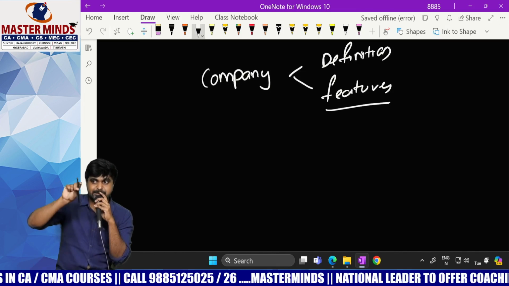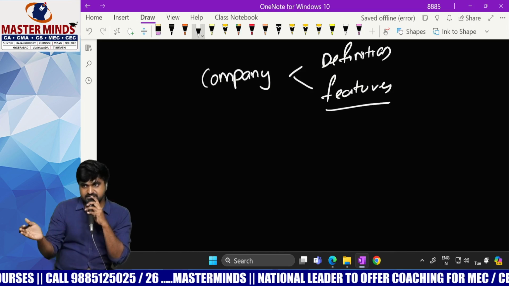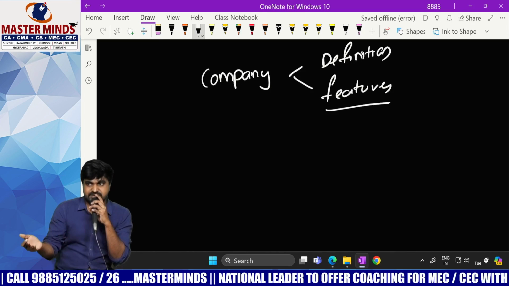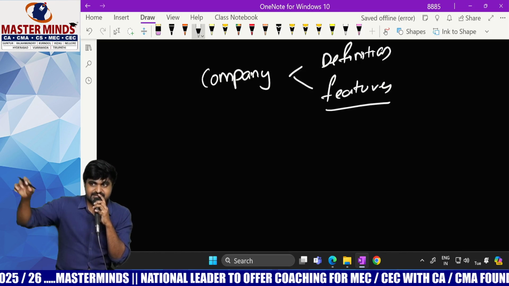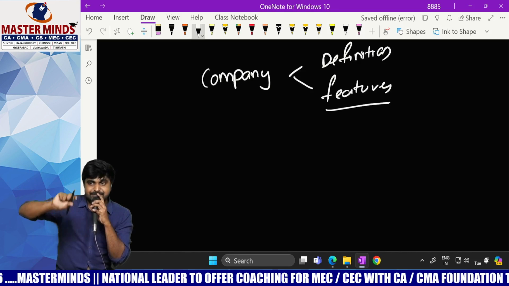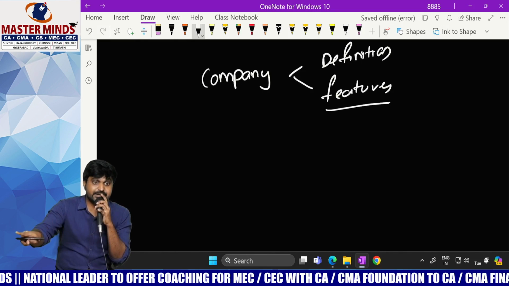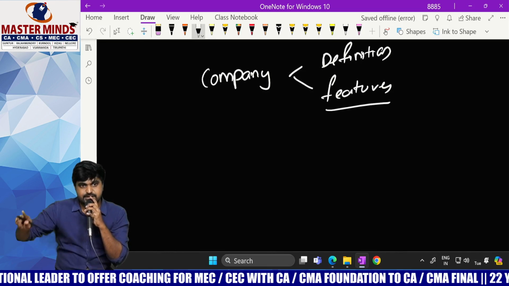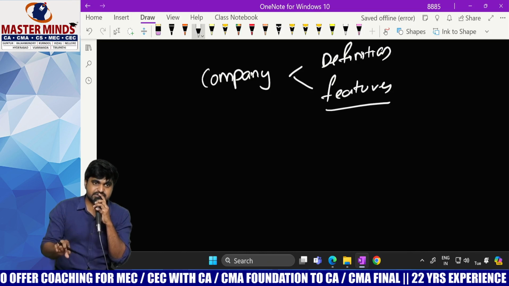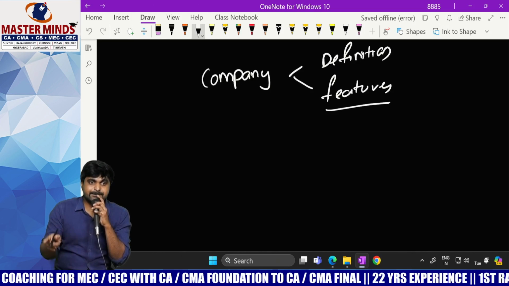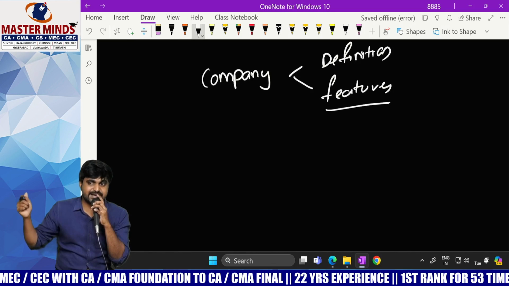First one, what is meant by separate legal entity? Company is different from members. Company is different from the board of directors. Company is different from promoters. In simple words, company is a separate person. What happens if there is any asset in the name of the company? It belongs to the company only, not to promoters, not to shareholders, not to directors. What happens if there is any debt in the name of the company? Only the company is liable to pay that debt, but not promoters or members or directors.